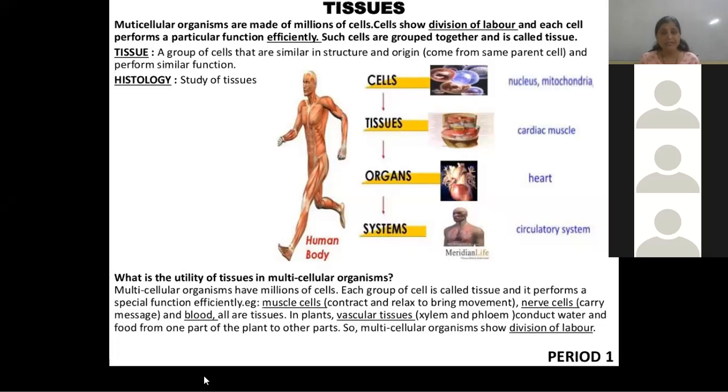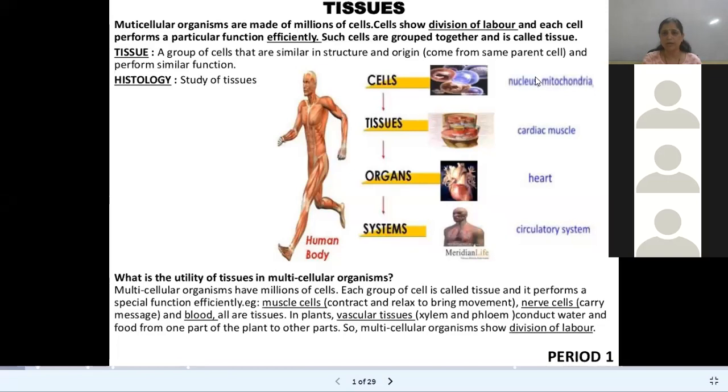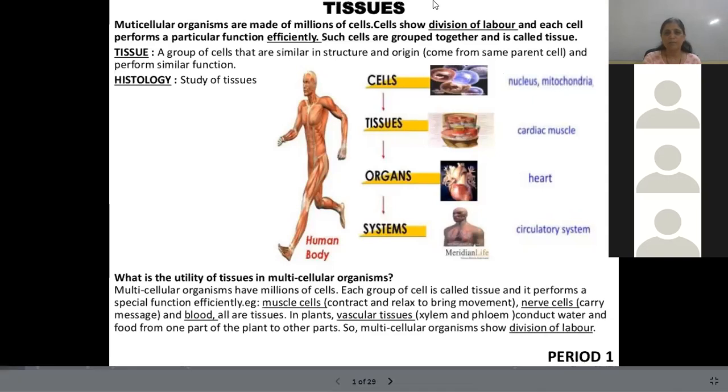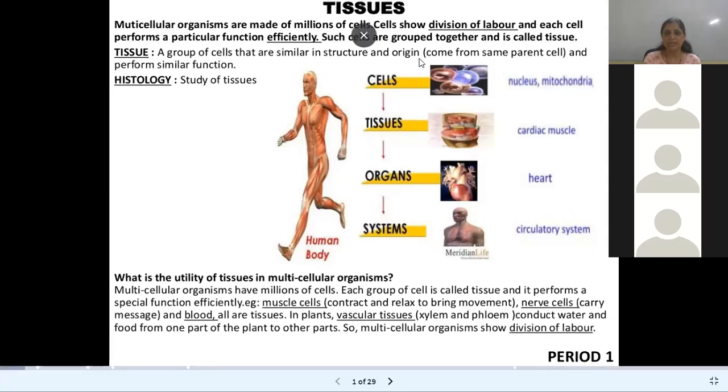So why is tissue made? Because division of labor, division of work, is very important. In the human being, a multicellular organism, there are millions of cells present in the body.